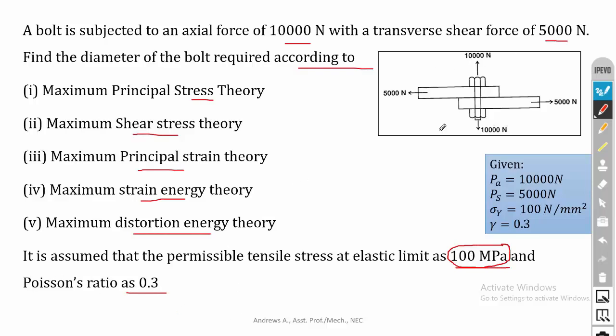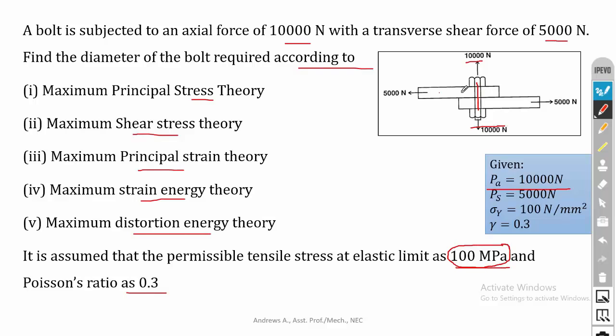Okay, so this is the given diagram. You can see the drawing. This is actually the bolt. This bolt is subjected to an axial tensile load of 10,000 Newton. So the first load is axial load, PA is equal to 10,000 Newton. Then the secondary load is a transverse shear load, that is actually direct shear.